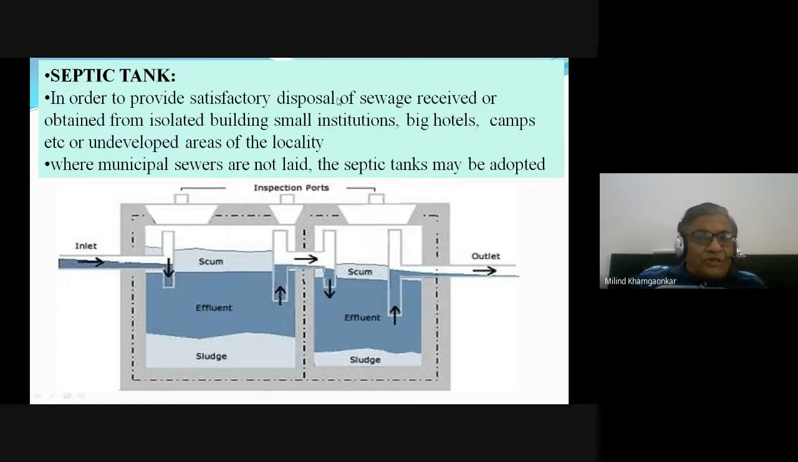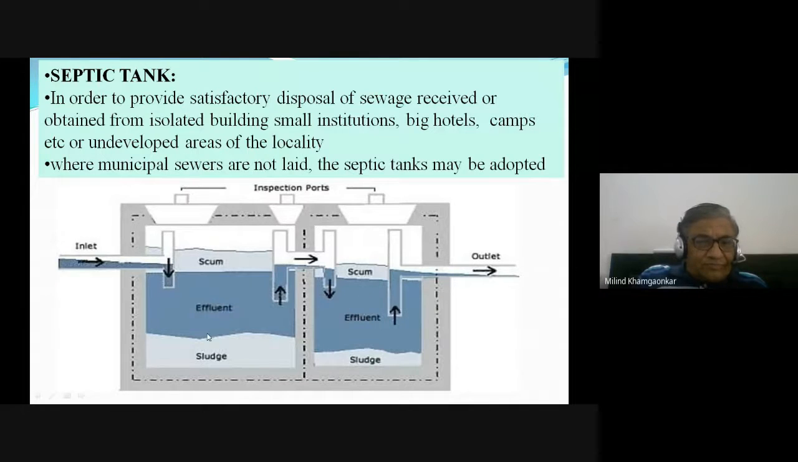So in such small institutions, individual buildings, that is, our small houses, big hotels, camps, etc., or undeveloped areas of the locality, such septic tanks are used for the disposal of the sewage. Where the municipal sewers are not laid, septic tanks are adopted. You can see the sketch here that on the left side is the inlet of the sewage, which contains the excretal sewage from the toilet as well as the sewage also. It is collected in one tank.